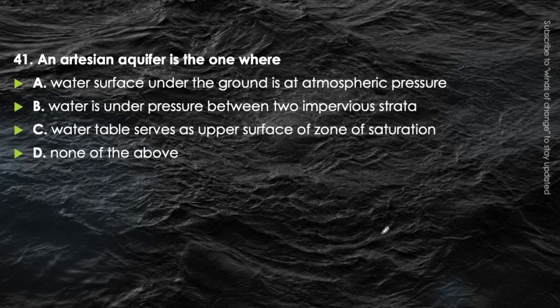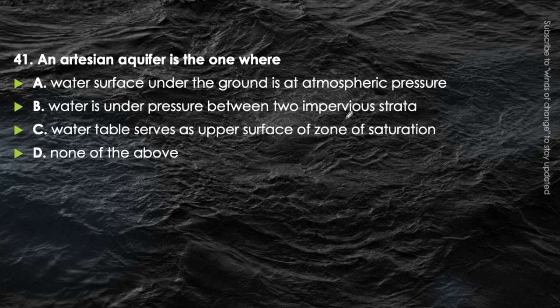Next question. An artesian aquifer is the one where water surface under the ground is at atmospheric pressure, or water under pressure between two impervious strata, or the water table serves as upper surface of zone of saturation, or none of the above. Just think about it. What is an artesian aquifer? There are four options. Water surface under the ground is at atmospheric pressure, which cannot be possible. If water surface is under the ground, then it will never be at atmospheric pressure.